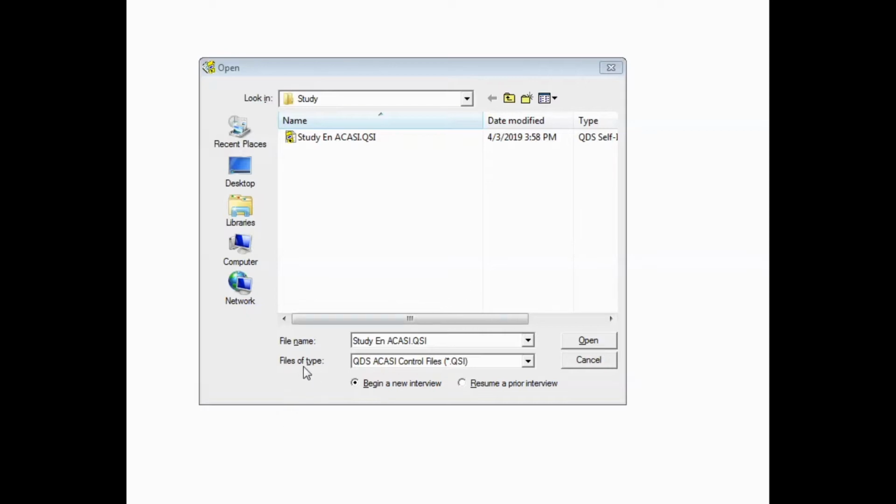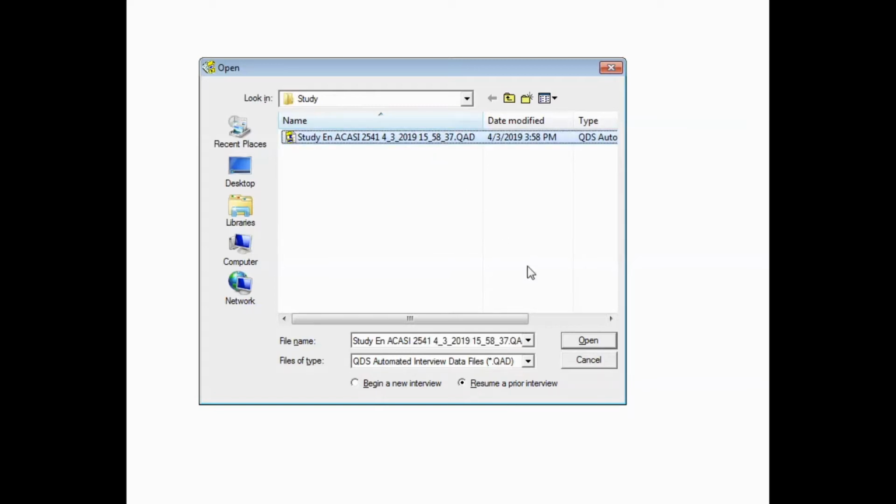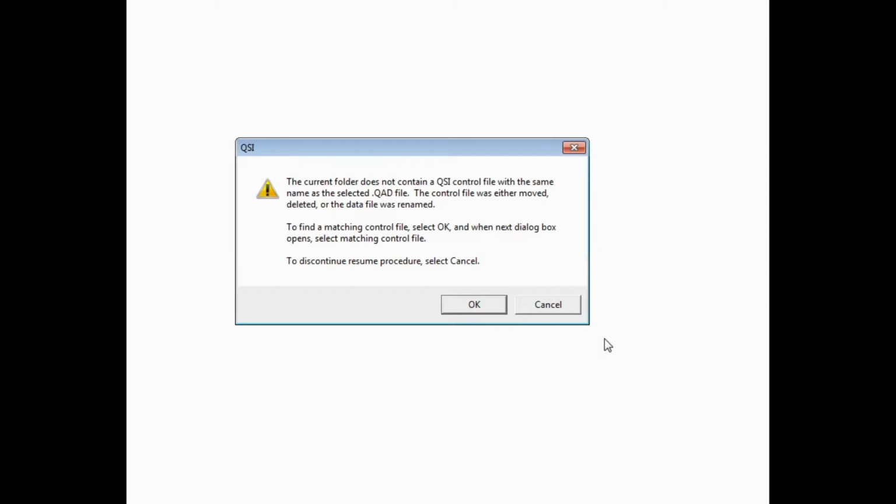You're going to need to go to the Files of Type box, that's the second drop down, and select the QDS Automated Interview Data Files option. Once you select that, you will see your renamed data file listed in that folder. Once again, you are going to need to select the Resume a Prior Interview radio button. Be sure and select your data file and click Open.